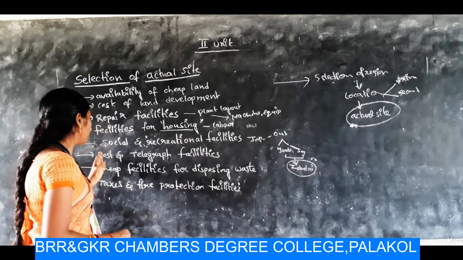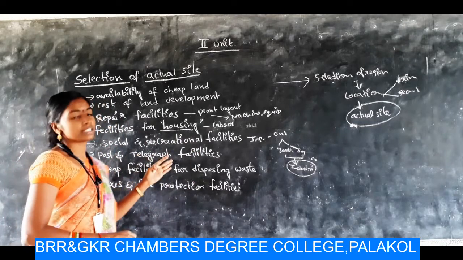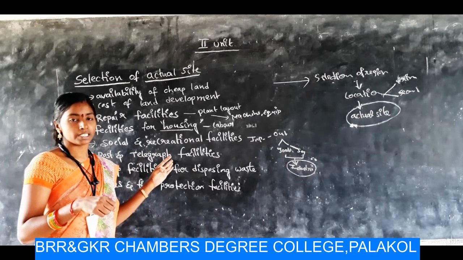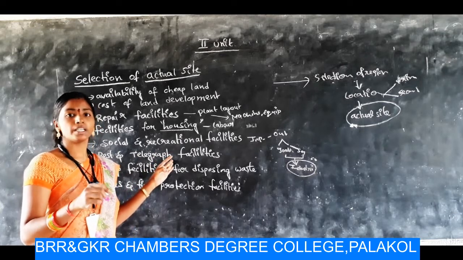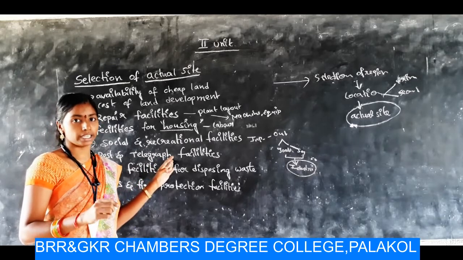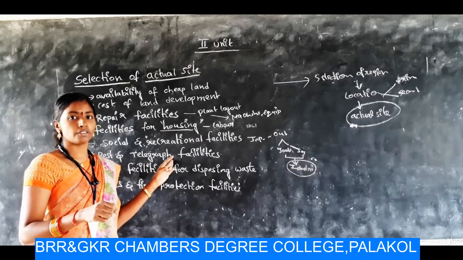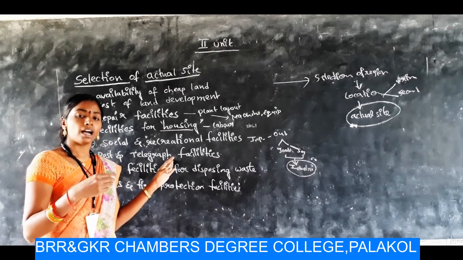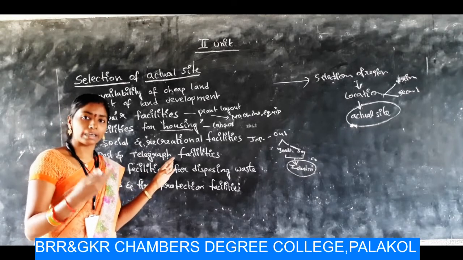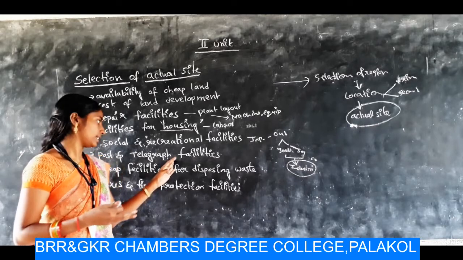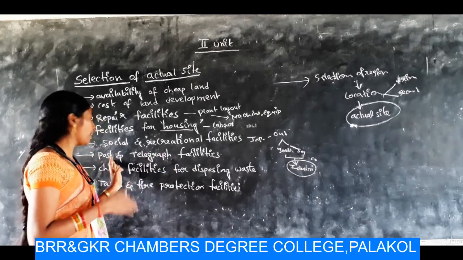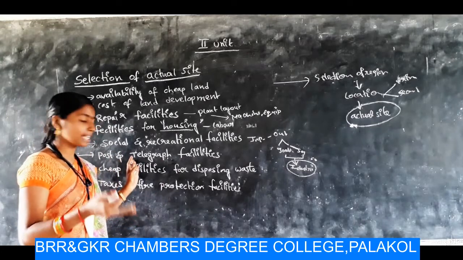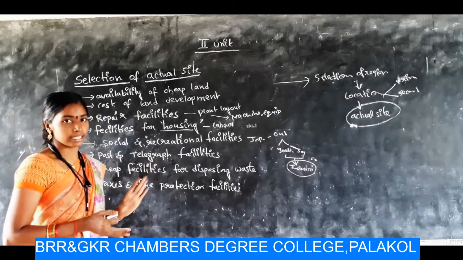And next one, post and telegraph facilities. Where we are doing operations, that place has to be registered, as all of us know. Why are we registering that office? To communicate with other departments or with others, like other companies, the government, all these things. So we have to develop the site which has post and telegraph facilities.